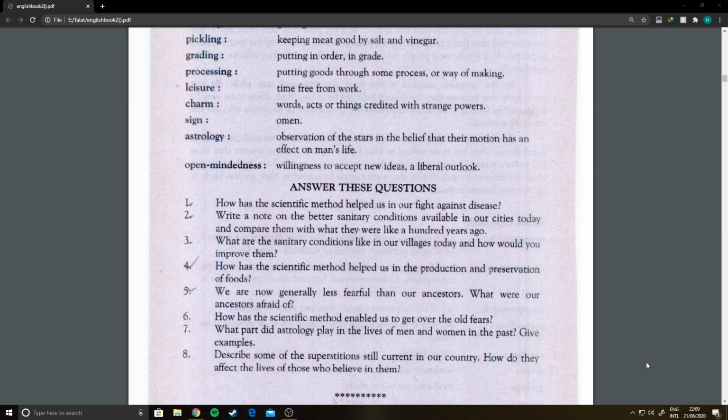Our ancestors were superstitious. They were afraid of black cats, broken mirrors, and number 13. Now we know that there is a solid reason behind every happening. A very important thing to note is that man is afraid of all those things he doesn't understand, and this was the reason that they couldn't understand these natural happenings, and they were afraid of that.